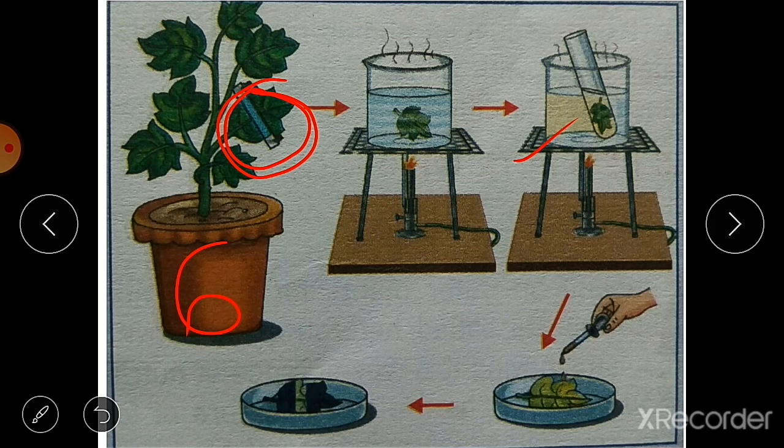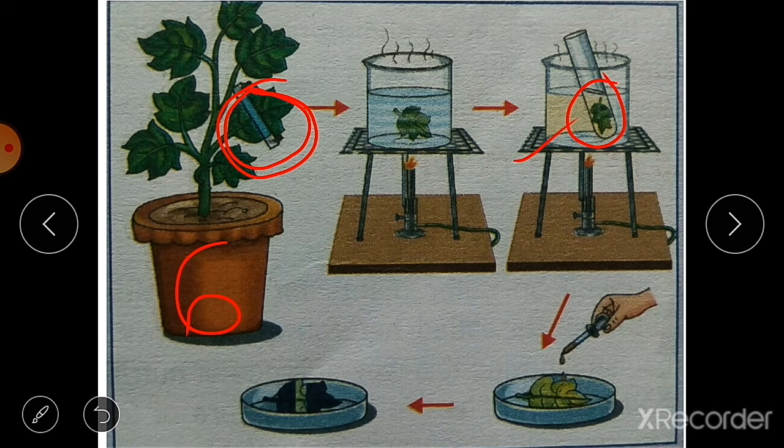We cannot heat the test tube containing alcohol directly because it is inflammable. So we keep it in the hot water so that the alcohol will become hot.